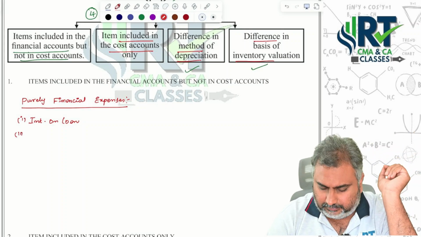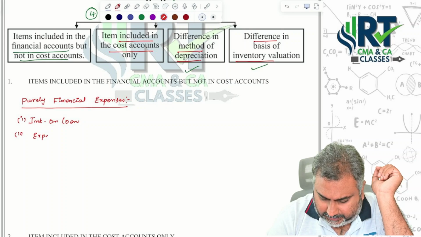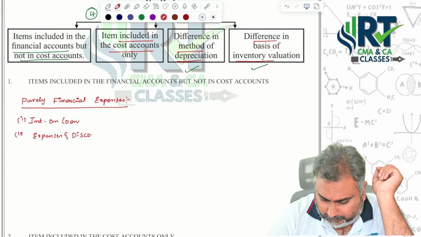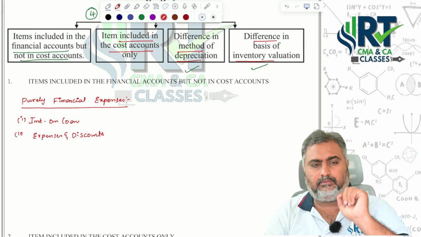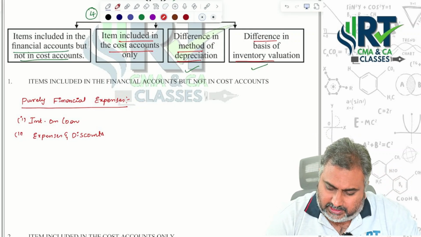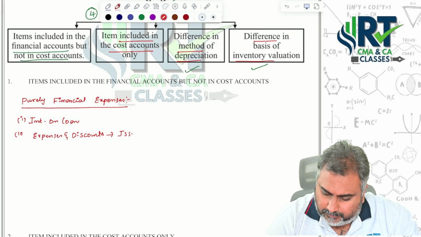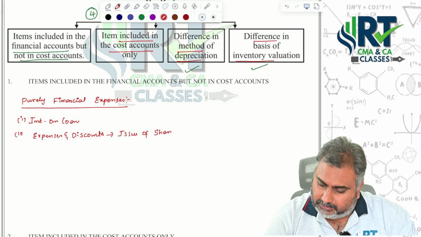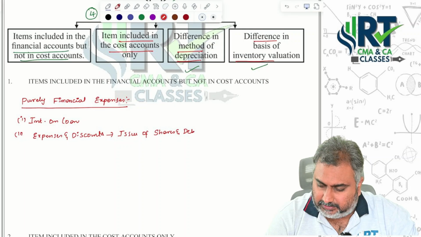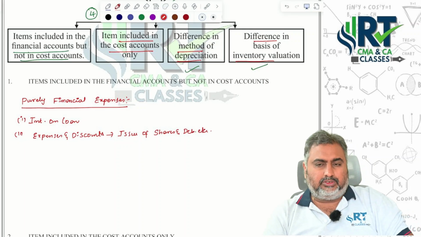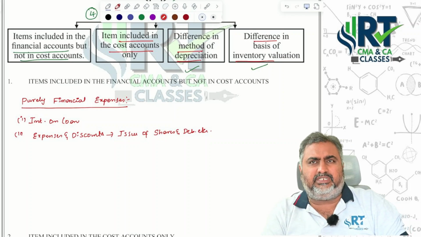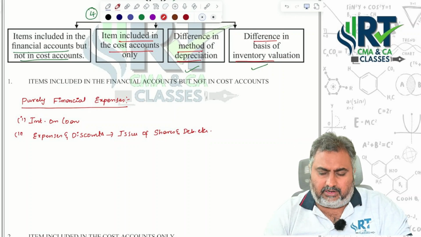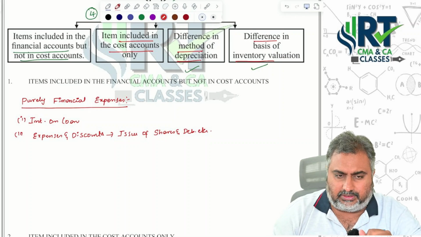Second, expenses and discounts regarding what? Issue of shares and debentures, etc. At the time of issue of shares and debentures, you will incur certain expenses. Those expenses will be recorded only under financial but not under the costing point of view.